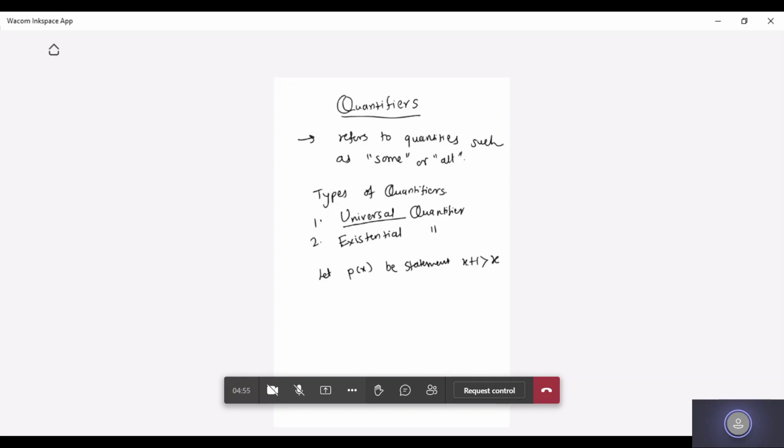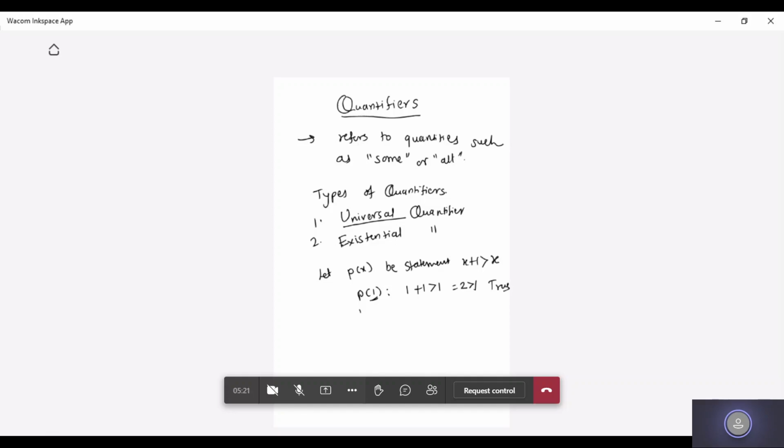Suppose I want to find P(1). That means I'm putting x as 1. So P(1) would be 1 + 1 > 1, so 2 > 1. Is this statement true? Yes, 2 is greater than 1, so the statement is true for x = 1.